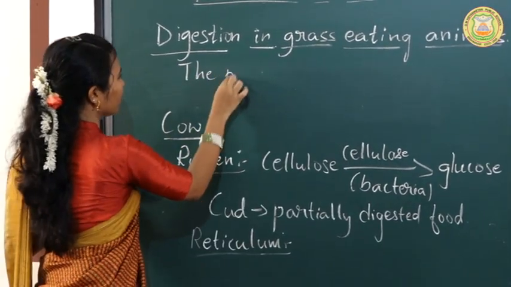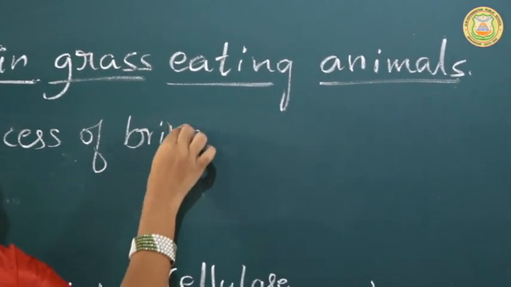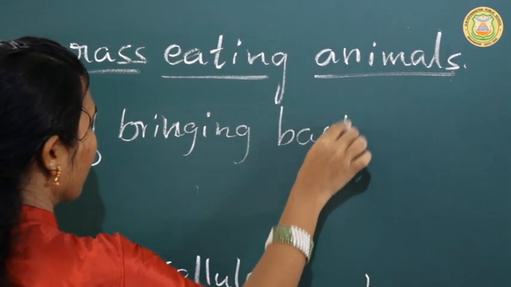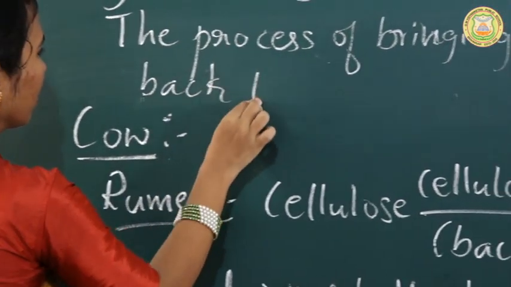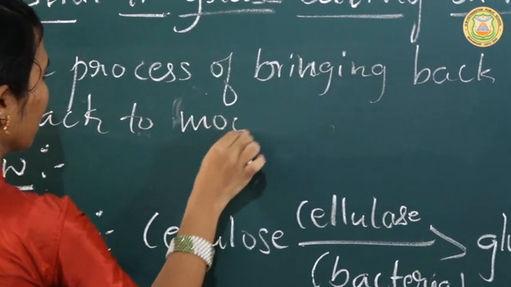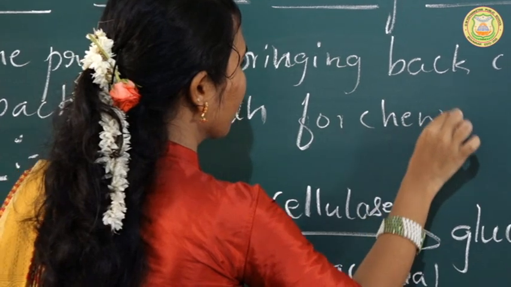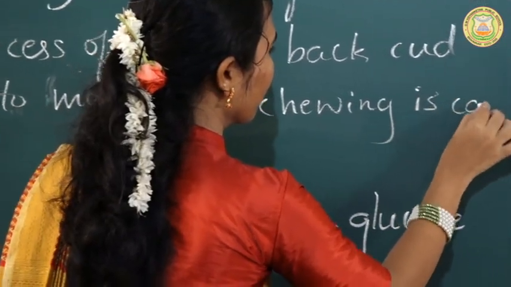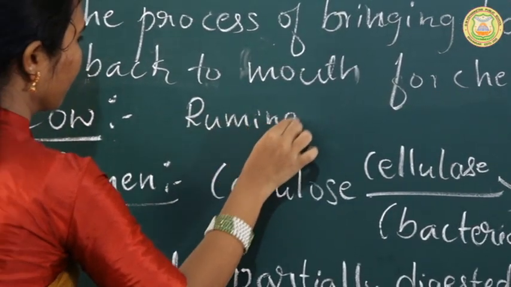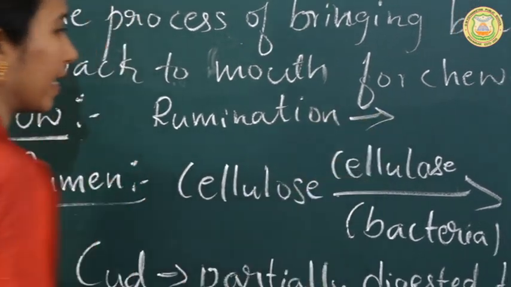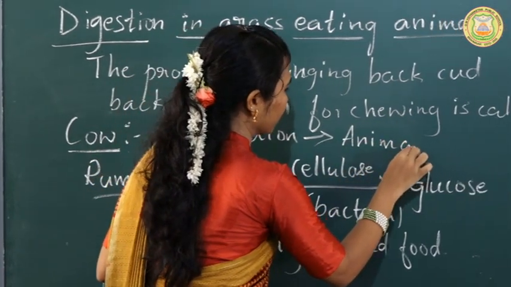The process of bringing the cud back to the mouth for chewing is called rumination, and the animals which show the process of rumination are called ruminants.